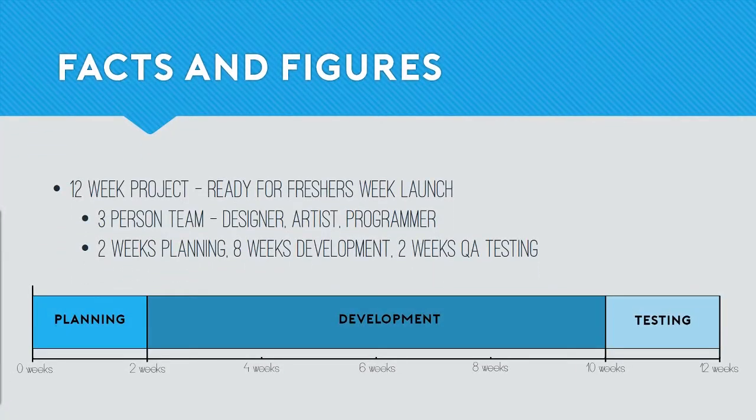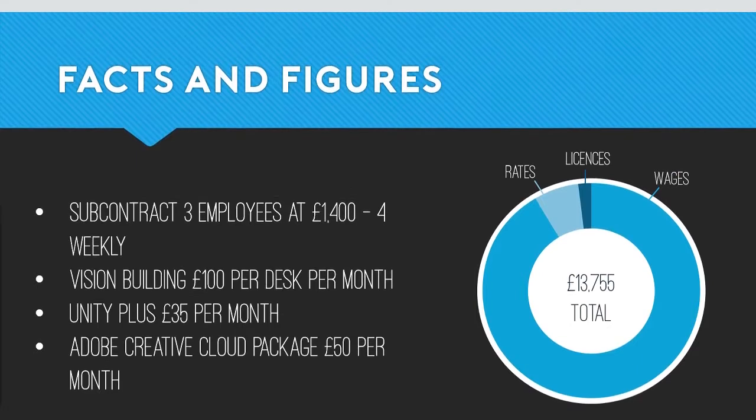The project will run for 12 weeks initially, with a May start to ensure our project is ready for a Freshers Week launch by early September. For a team of 3 that includes an artist, a designer and a programmer, there should be plenty of time to have 2 weeks of planning, 8 weeks of development and 2 weeks to test our product, get feedback and make any alterations. The team will also be managed using the Agile methodology.